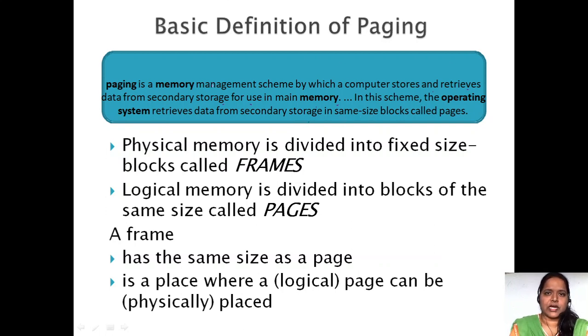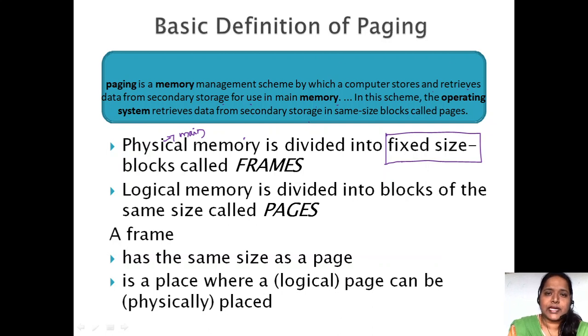From the pages, we are going to dump the data onto the main memory so that the CPU can contact the main memory and fetch the instruction from it. Here physical memory is divided into fixed size blocks called frames. This you have to remember. Here we can say this physical memory can also be called main memory.